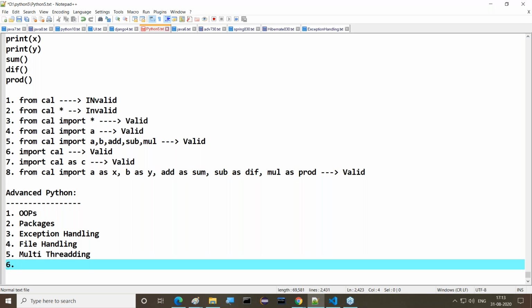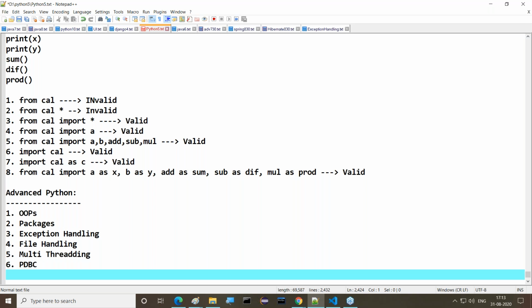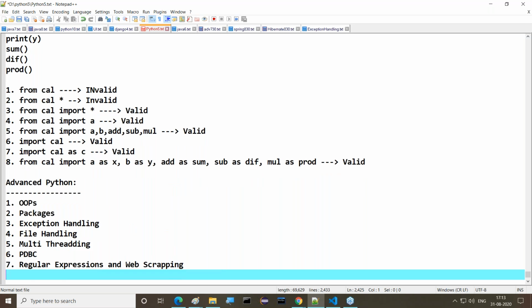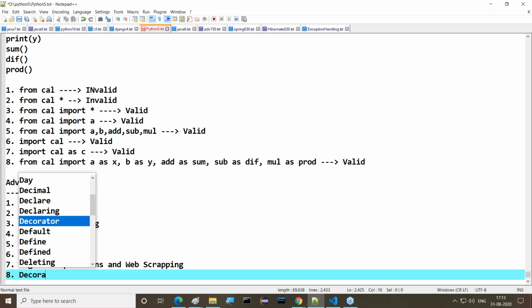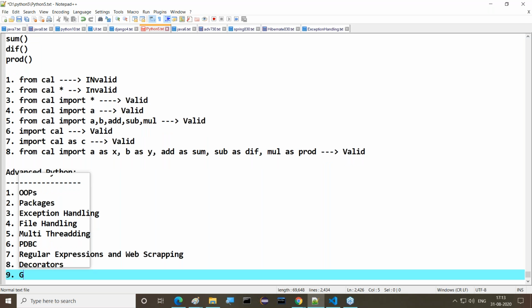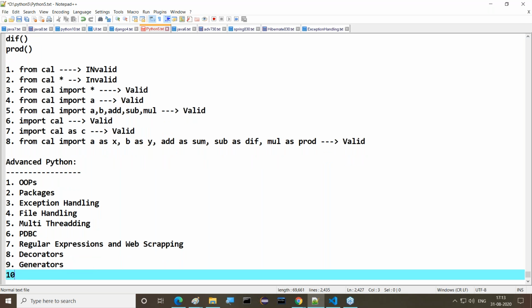After multi-threading, PDBC, Python database connectivity. After this, regular expressions and web scraping. Then after regular expressions and web scraping, we will go for decorators. Next one is generators. Then after decorators and generators, I'll go for assertions.